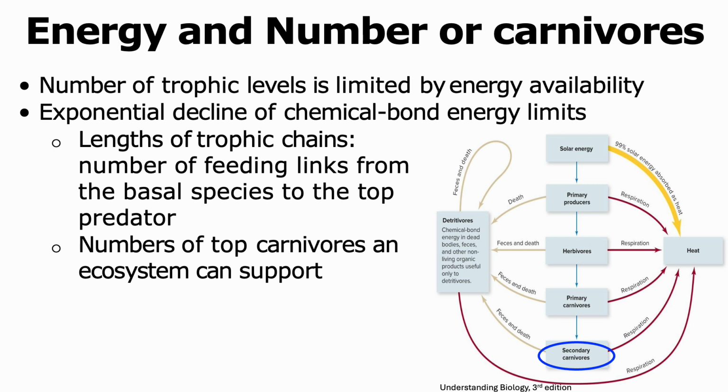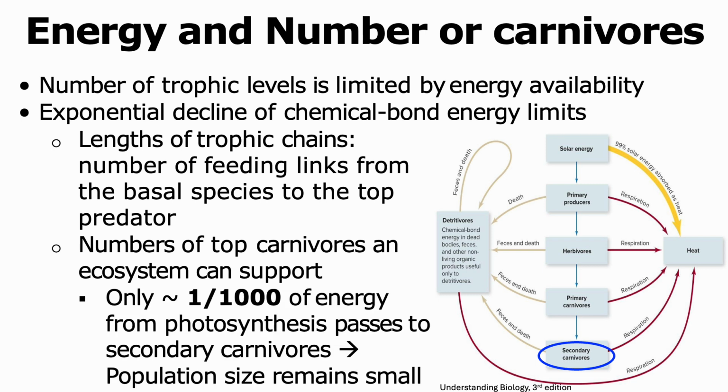When we say number of top carnivores, we mean the population size of these secondary carnivores. This is because only 1/1000th of the energy from photosynthesis actually passes to these secondary carnivores. And hence, there's not much energy available, which causes the secondary carnivore population to remain small.